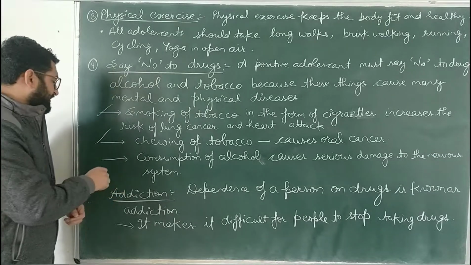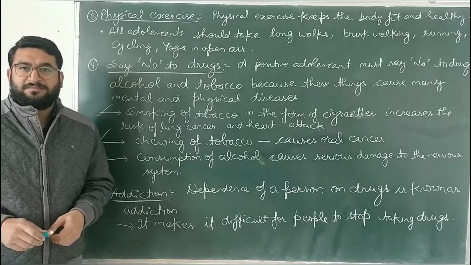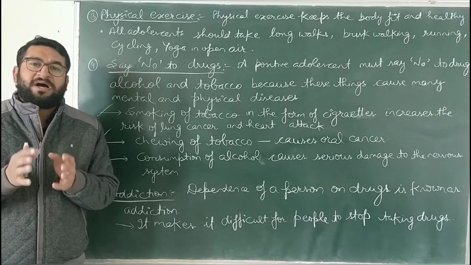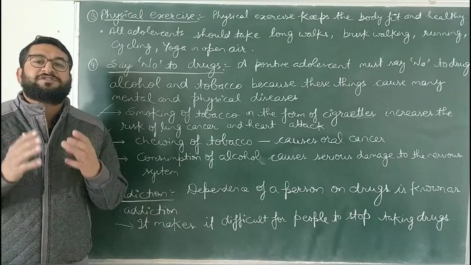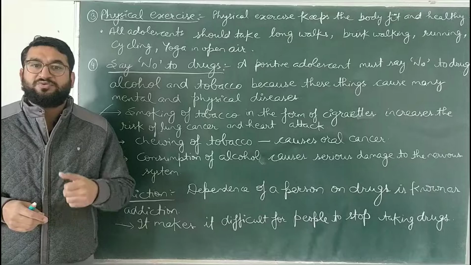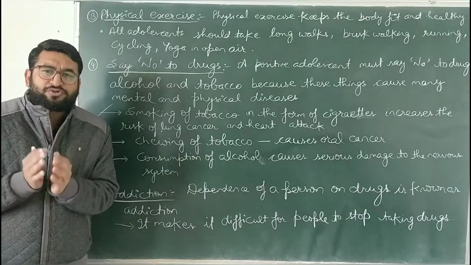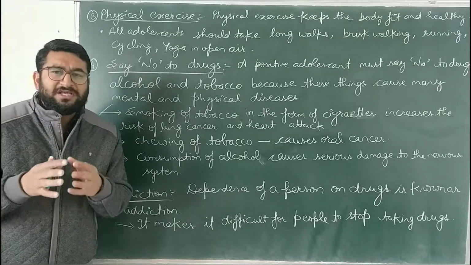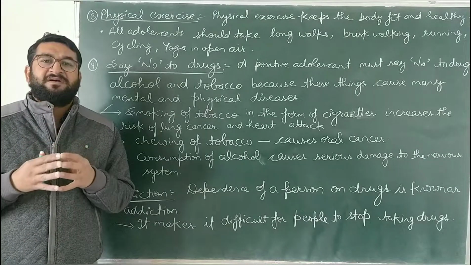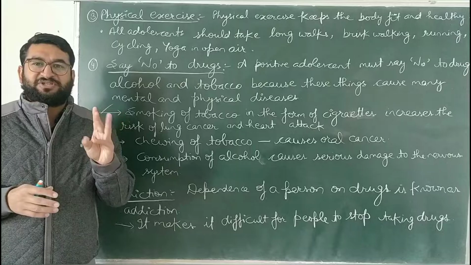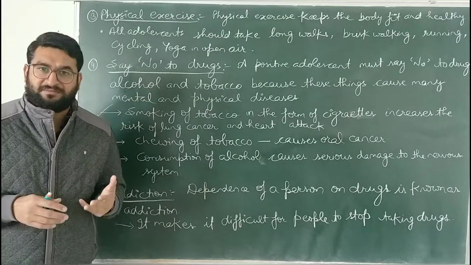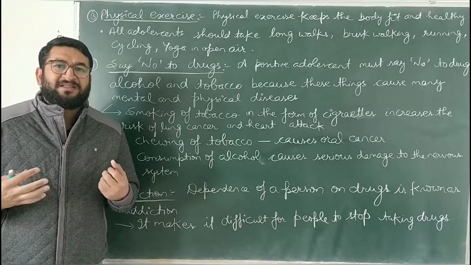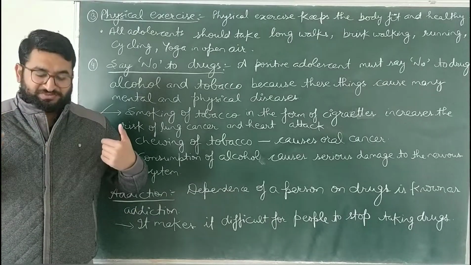Next thing, consumption of alcohol causes serious damage to our internal organs, to our visceral organs like kidneys and our liver. It also impacts our nervous system. Alcohol impacts the hindbrain. Our brain has three parts: forebrain, midbrain and hindbrain. Hindbrain controls the body postures and the body stature.